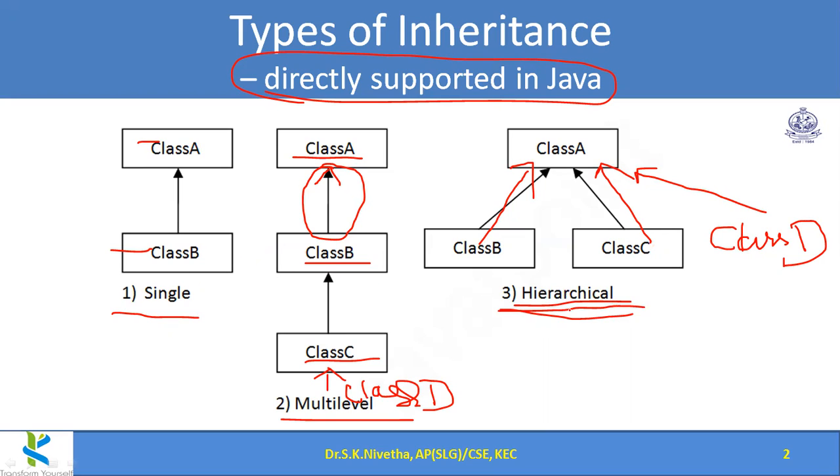So we shall see some ways of writing single inheritance. Already we have seen examples, but without knowing the type of inheritance. Multi-level also we have seen, single also, hierarchical also. So we have seen how it is happening, and we shall quickly recollect what is coming under which type of inheritance. These 3 types of inheritances are directly supported in Java. We can write code for that.